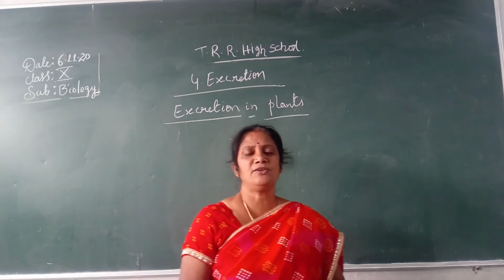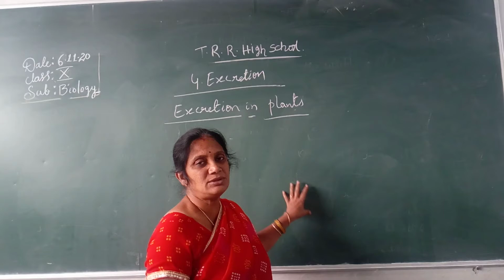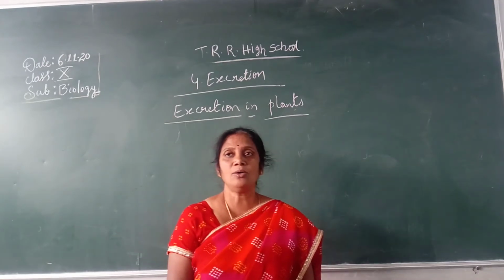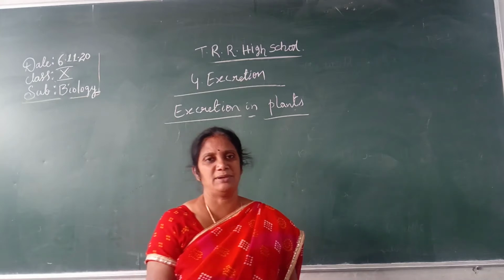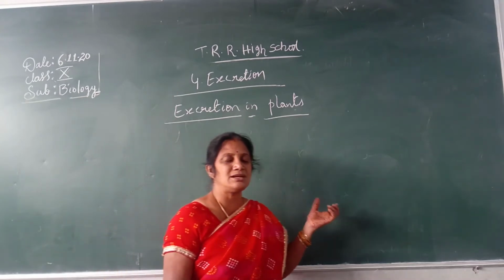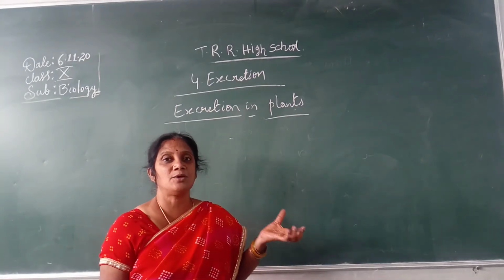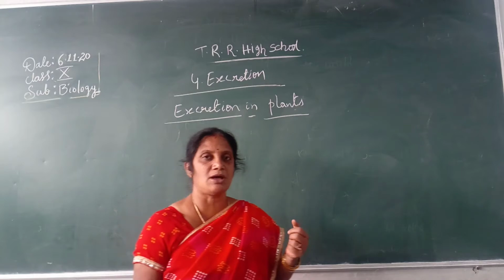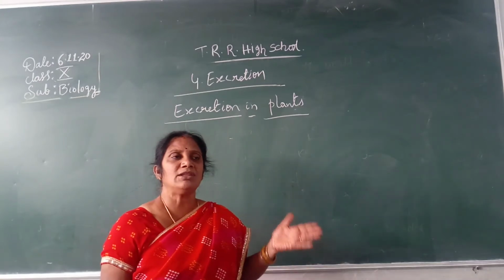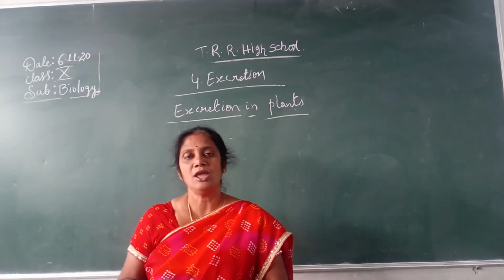In the previous class, we discussed how excretion occurs in animals. Now we'll discuss how excretion occurs in plants. Plants are also living organisms, and mostly they are the producers. They can produce food for the entire living world. When production happens, waste materials are automatically produced.